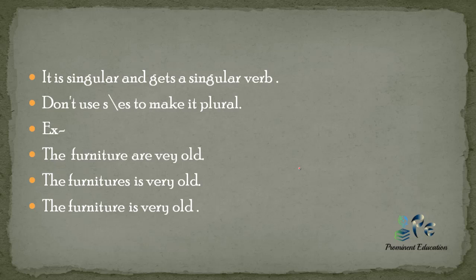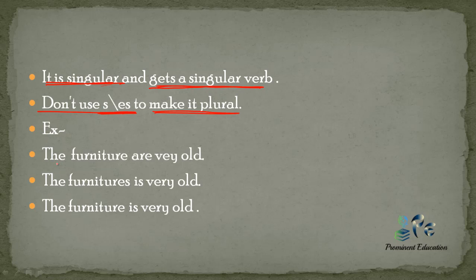Now let's see the rules. It is singular and gets a singular verb. So generalizing collective noun is singular and gets a singular verb. We do not use s or es to make it plural. Okay, we do not use s or es with them.